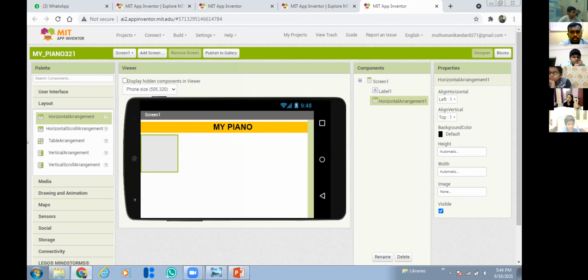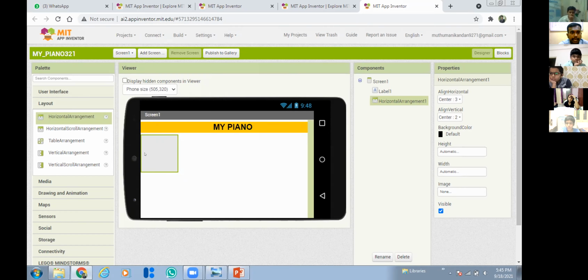For this horizontal arrangement, what are the properties? Click align horizontal, make it center, and align vertical, make it center, so that the components I'm adding will be added in the center, horizontally center and vertically center.